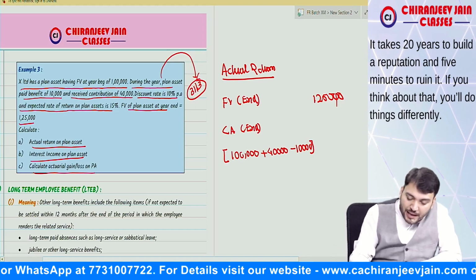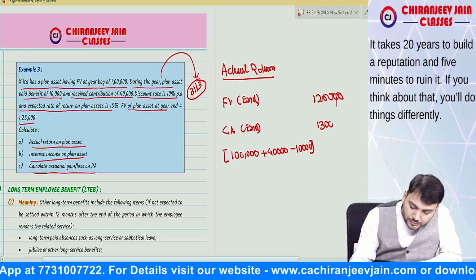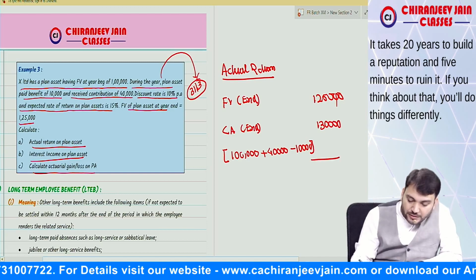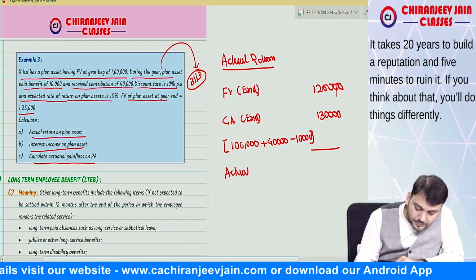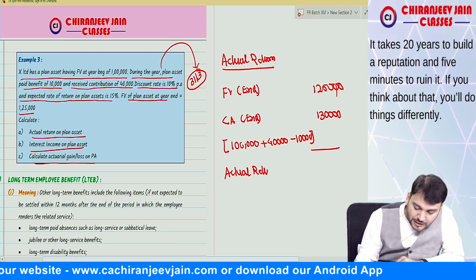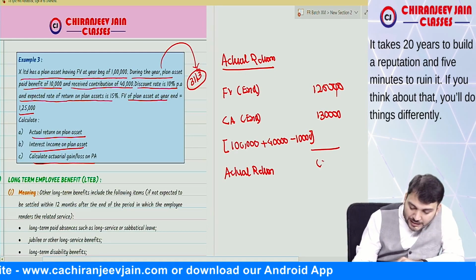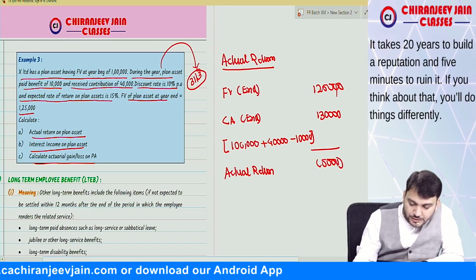So it becomes 1 lakh 30,000. So you can see there is an actual return which is negative, negative 5,000.